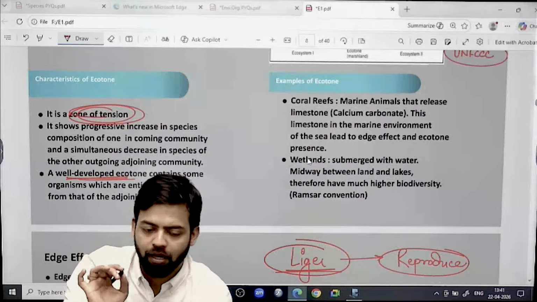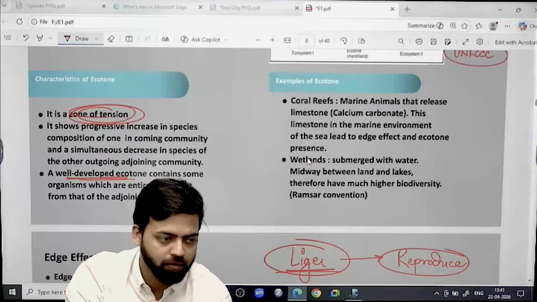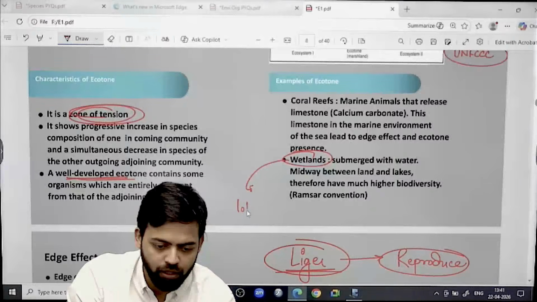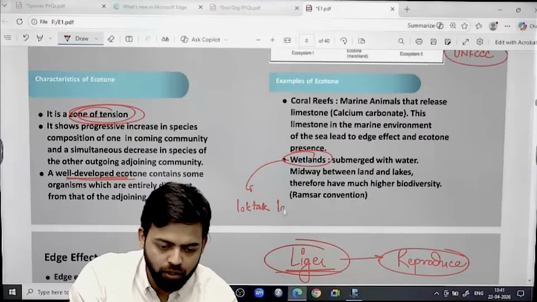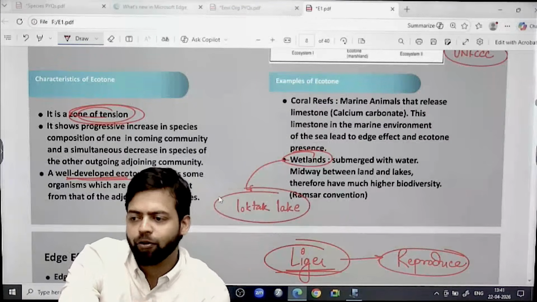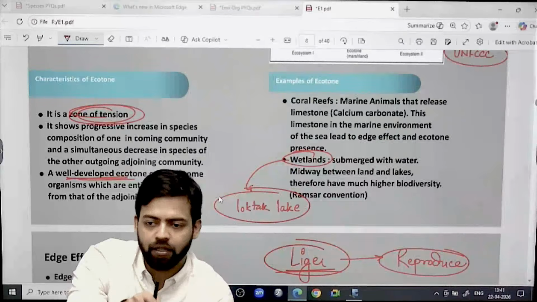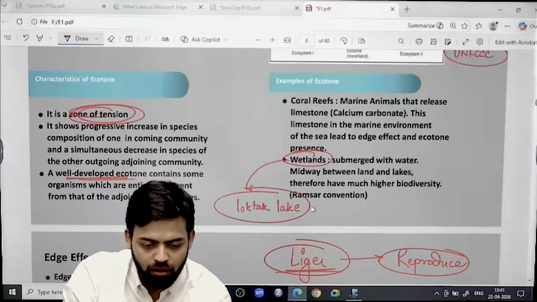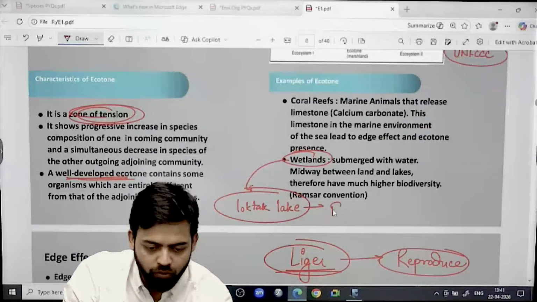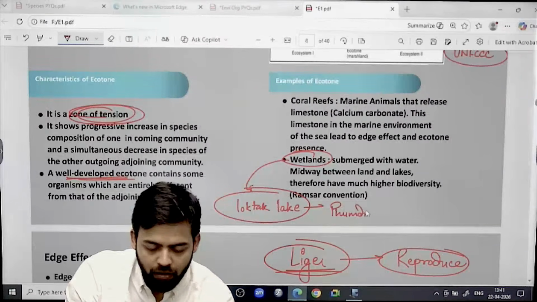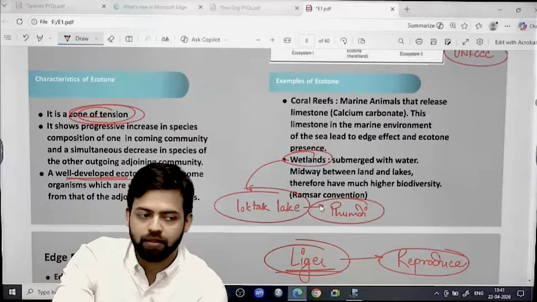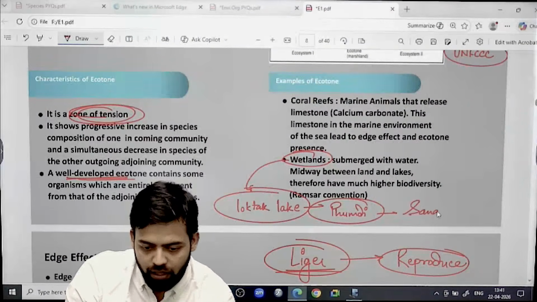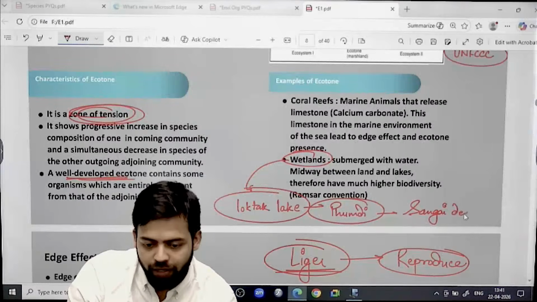Now from a wetland perspective, let's say Loktak Lake only. Loktak Lake is the only floating wetland in the world. Floating vegetation, known as phumdi, can be found only in Loktak Lake. Only the dancing deer, the Sangai deer, can be found here, nowhere else.